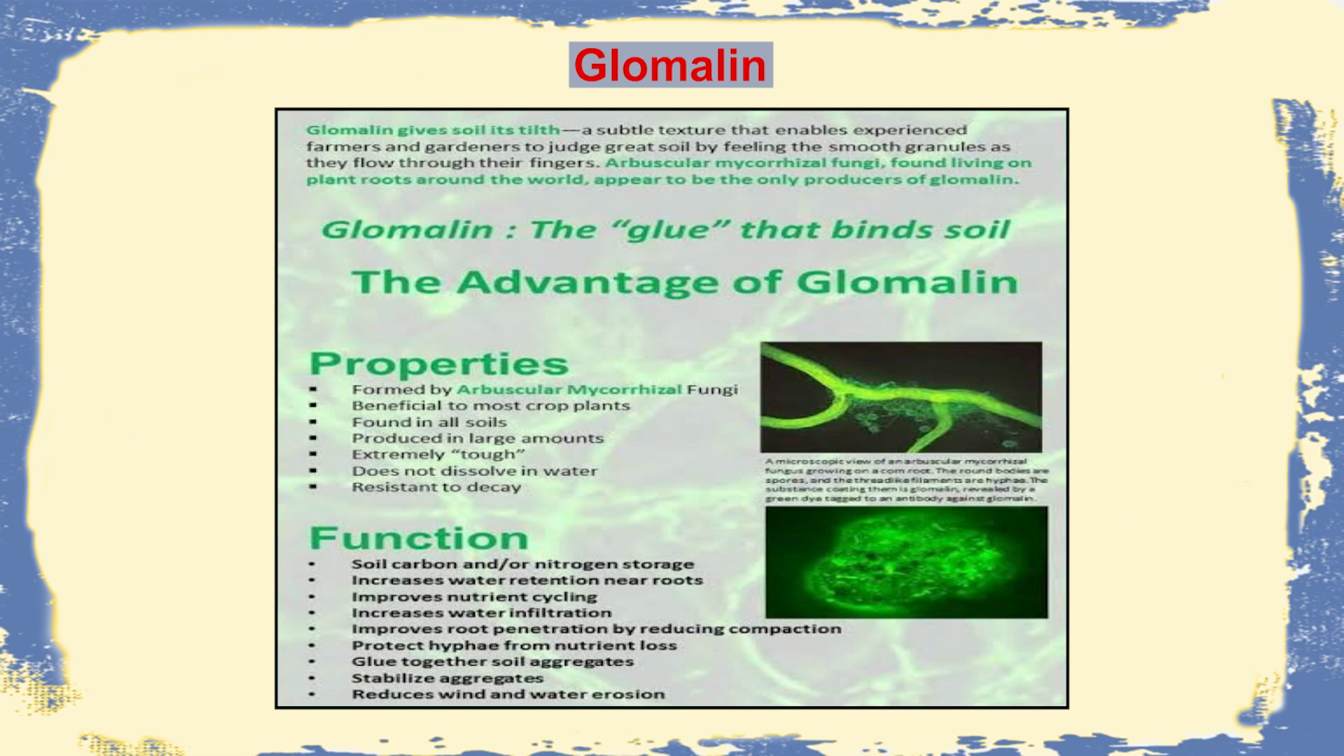So these are the properties, and they have some very important functions. They store carbon and nitrogen, increase water retention, improve nutrient cycling, increase water infiltration, and improve root penetration. Most importantly, they stabilize the soil, they glue the soil around the plant root, and thereby they reduce wind or water erosion of the soil. So it is a very interesting association by which soil fertility can be retained in and around the plant rhizosphere.